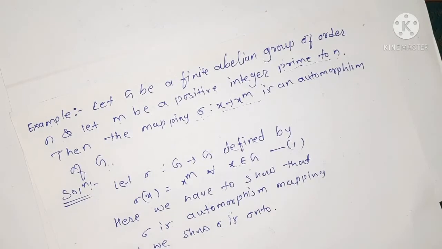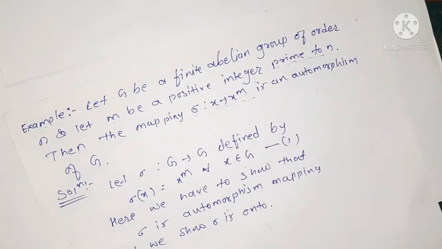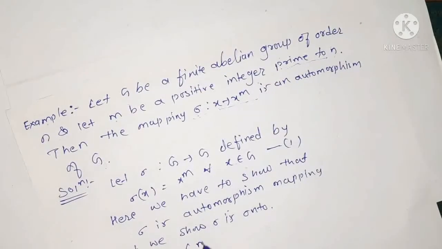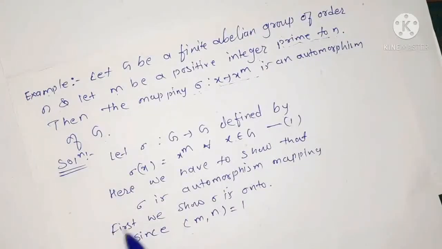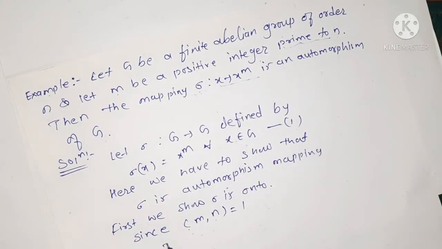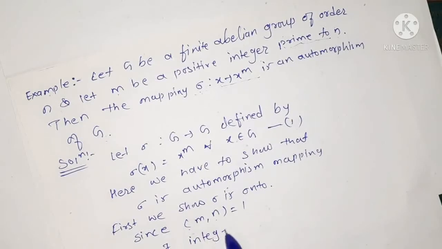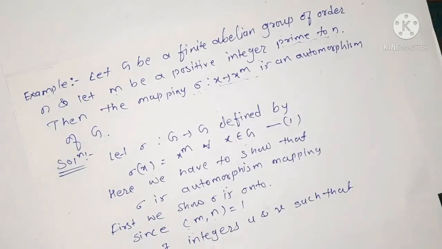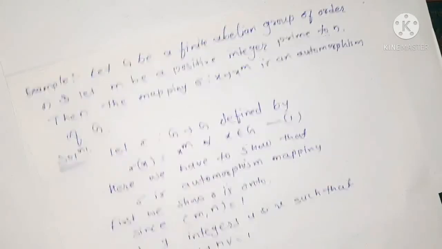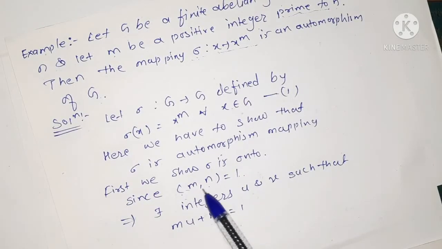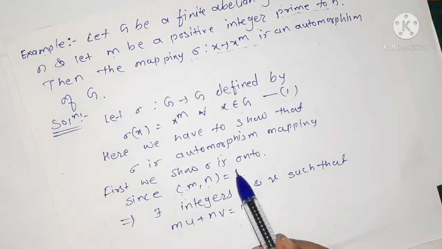Since we are given that m is prime to n, the GCD of m comma n is equal to 1. If the GCD of m comma n equals 1, what does this imply? This implies there exist integers u and v such that mu plus nv is equal to 1.